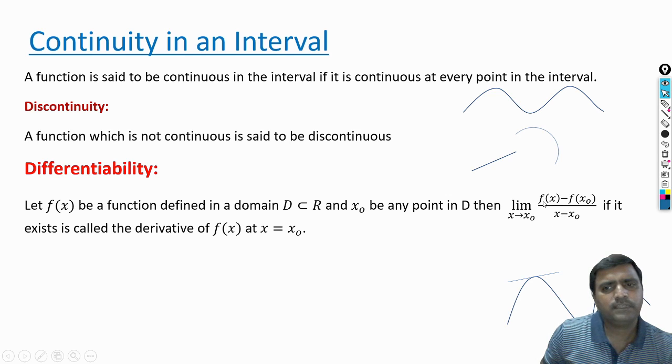For that reason, when you are solving differentiability problems, we take the left hand derivative and the right hand derivative. If both match, then we say that the function is differentiable. Actually, geometrically, what is the meaning of differentiability? You see this f of x minus f of x naught by x minus x naught. When you take a curve, what is this point on the curve?